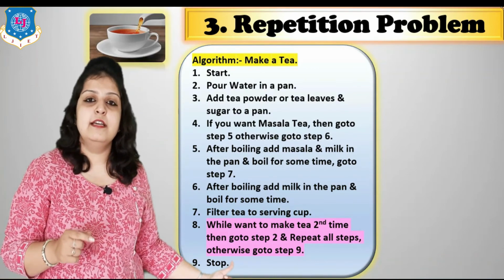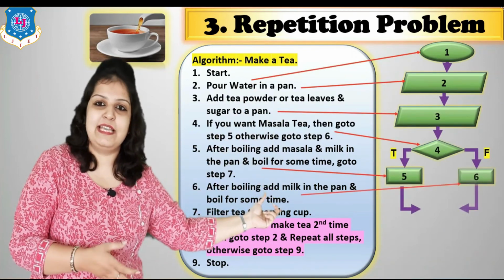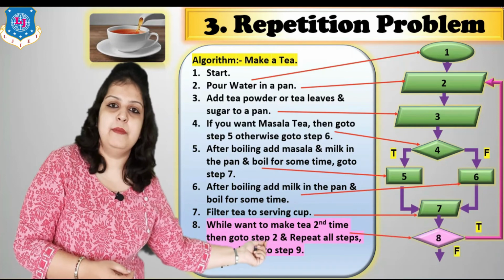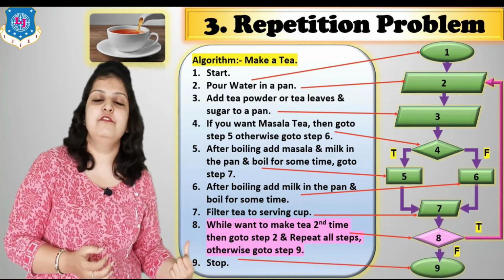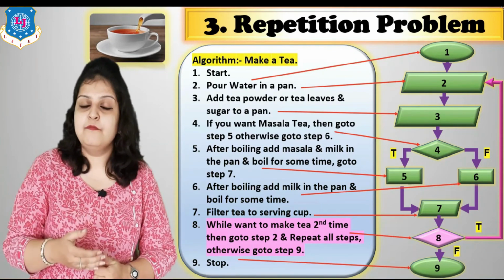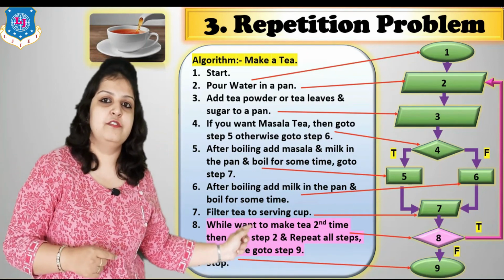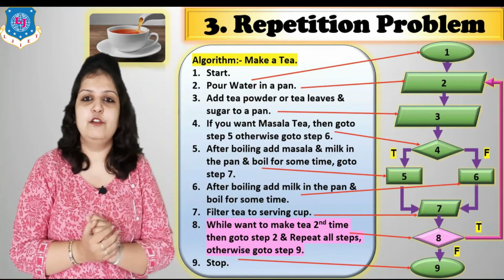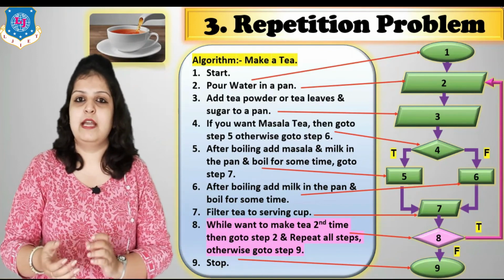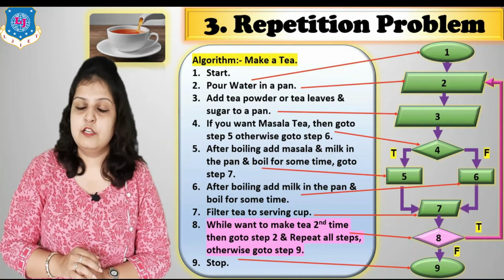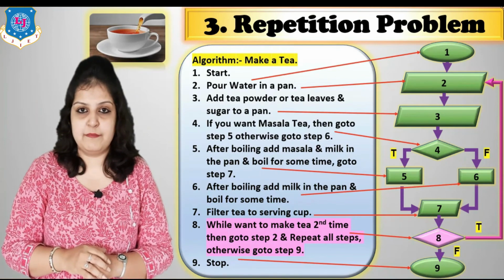And how can we represent it in a flowchart? First, all other steps will be the same. But in step number 8, we again use the diamond symbol. Why? Because here again we have to use a conditional symbol. If we want tea again, then we go to step number 2. So if our condition is true, then control goes to step number 2. Otherwise, we just go to stop, or we can say statement number 9. So in this way, we can solve these 3 different types of problems.